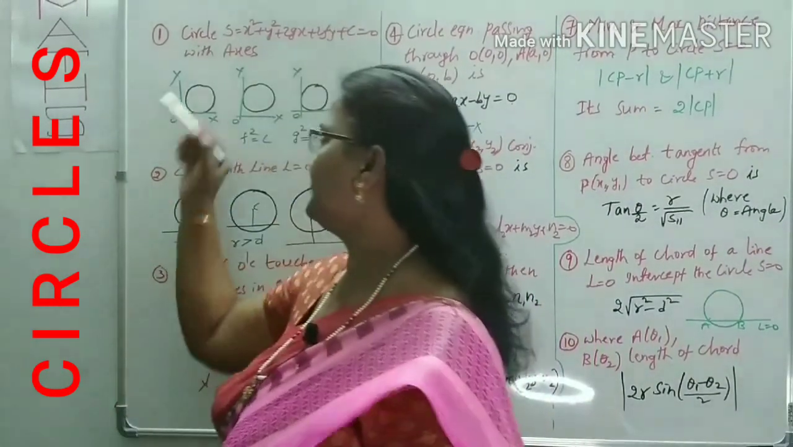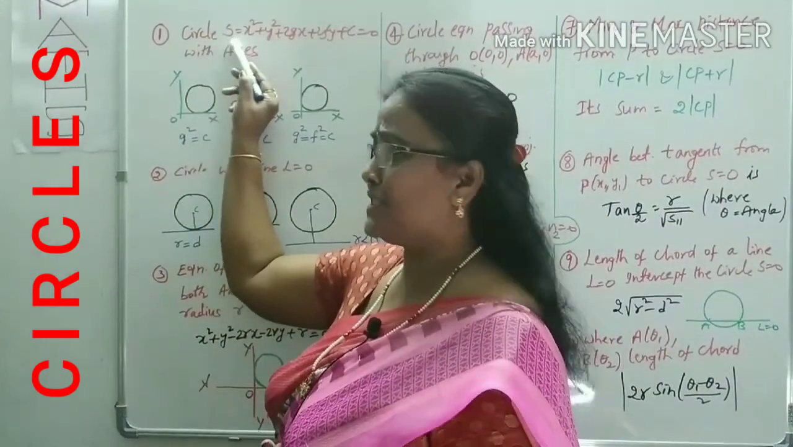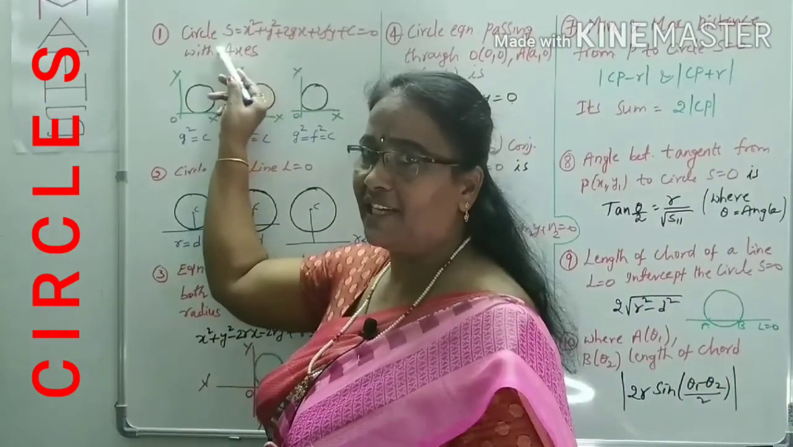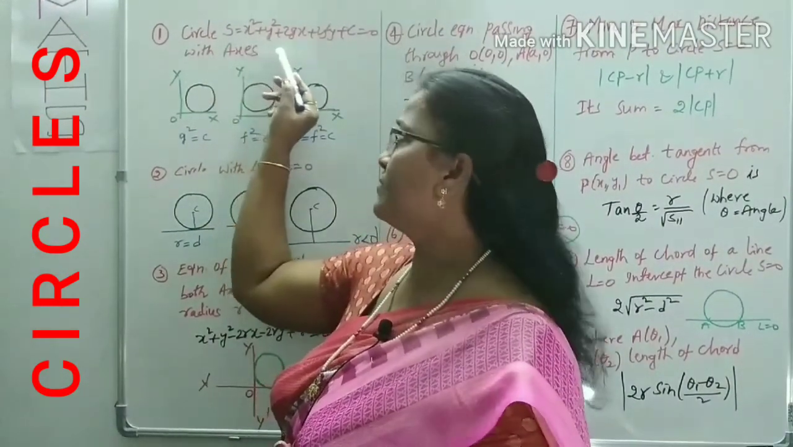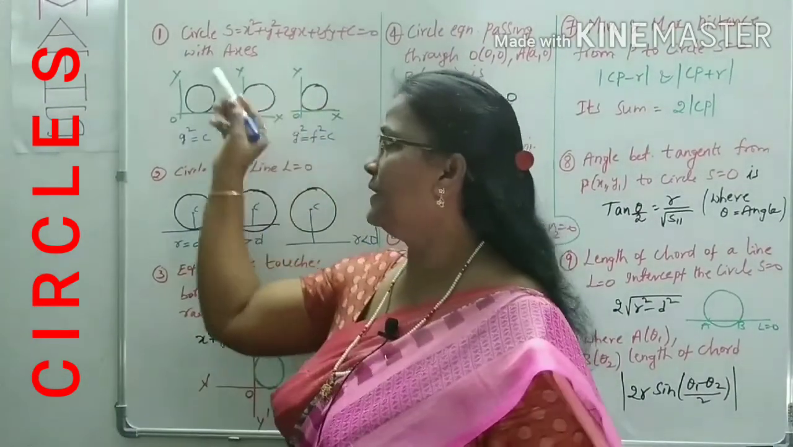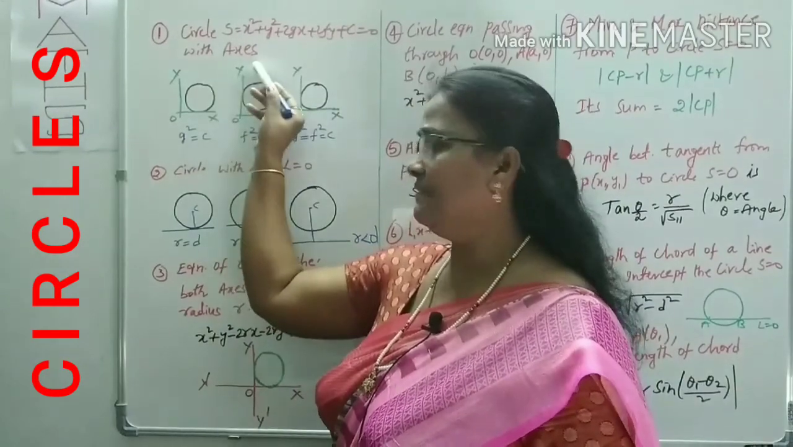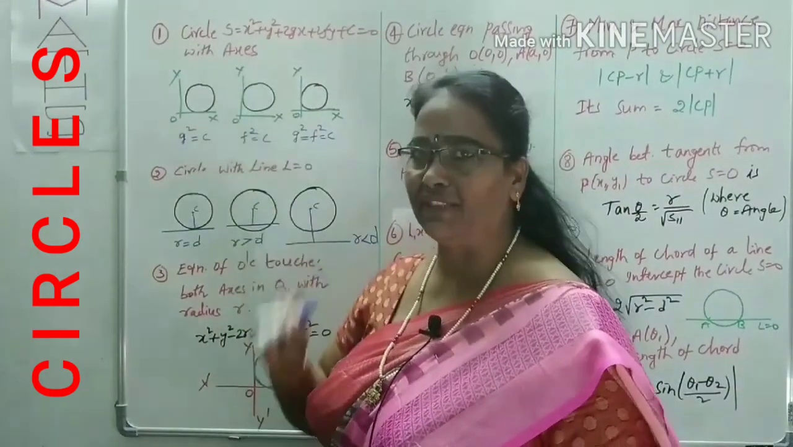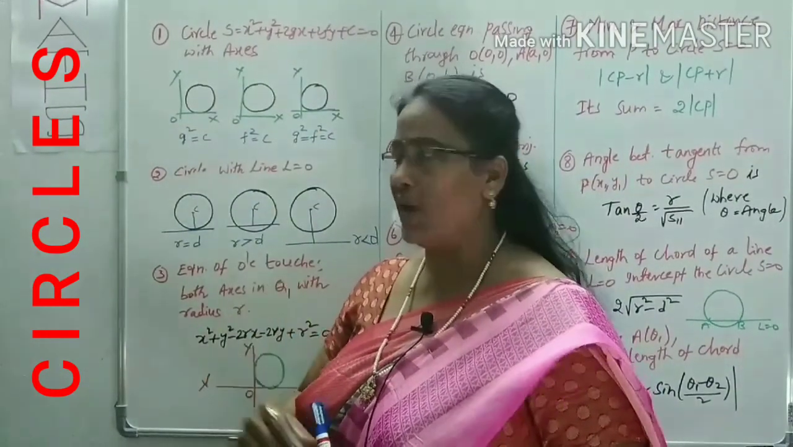Now, first one, circle. The general equation of a circle is in the form of x square plus y square plus 2gx plus 2fy plus c is equal to 0. What is the relation of the circle with the axes? Circle's relation with the axes, x axis, y axis.